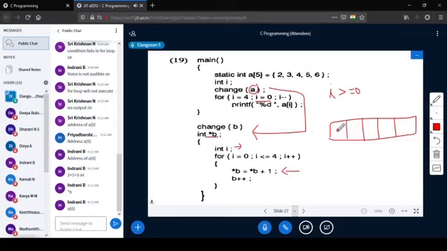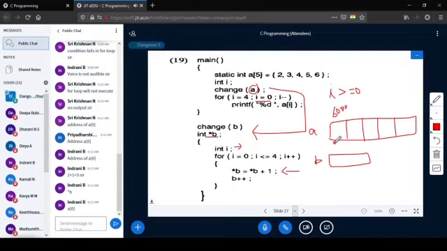Suppose this is 6000. So this is the array A, and B is nothing but, what is the value of B? This 6000 will get stored. Okay, 6000.